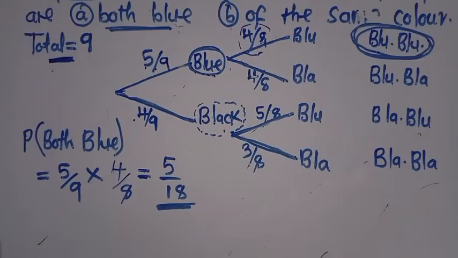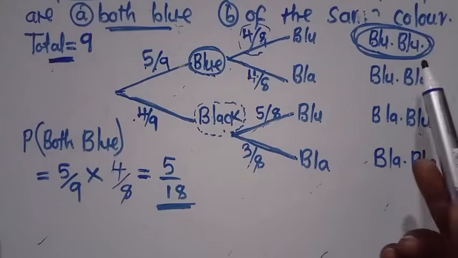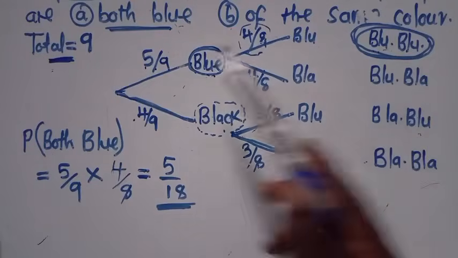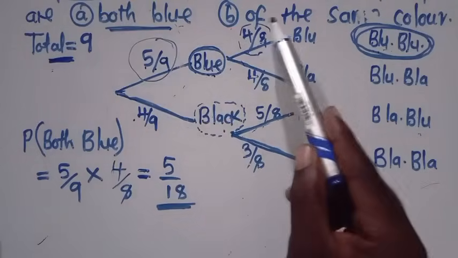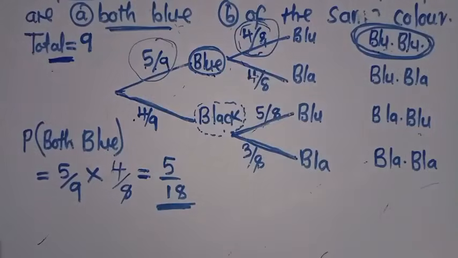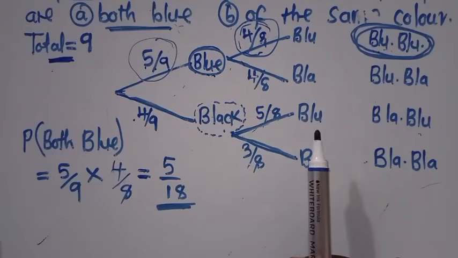So the answer that we are getting is 5/18. This is the probability of what? Both blue. First blue is this one, second blue is that one. This is what you are supposed to do. These are just some of the things that you need to get.